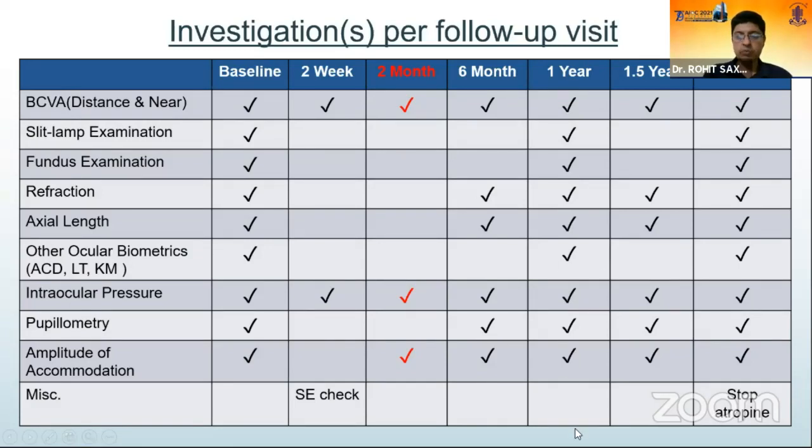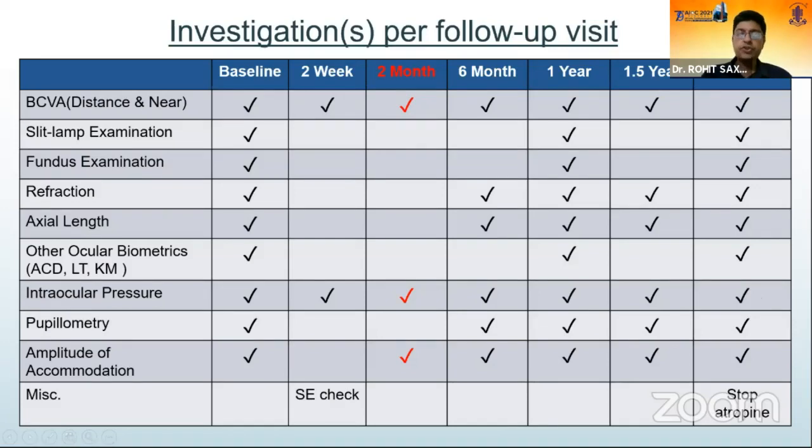And then at 1 year, you need to see the child and see how much impact the drug has made, because this is a time when a decision can be made whether this child is a good responder, an average responder, or a poor responder, because it may affect your planning for subsequent treatment. If the child appears to be doing well, you can continue the treatment and follow up again after 6 months and then after 2 years.